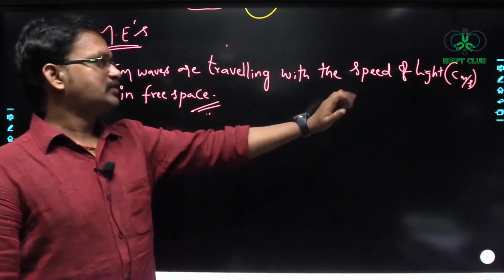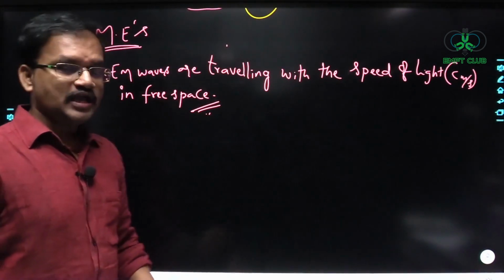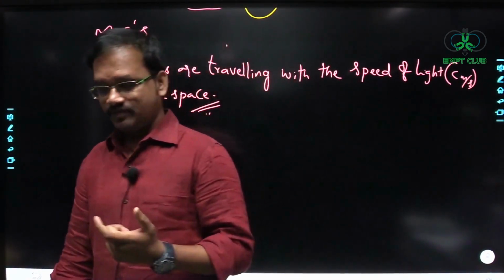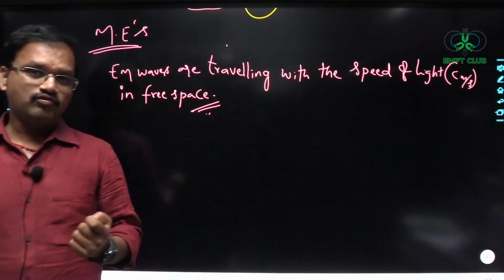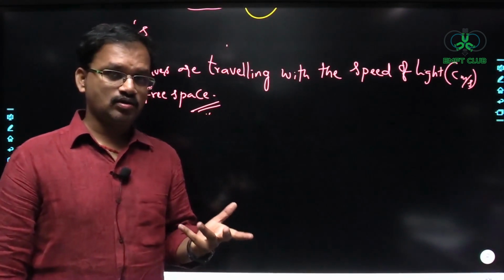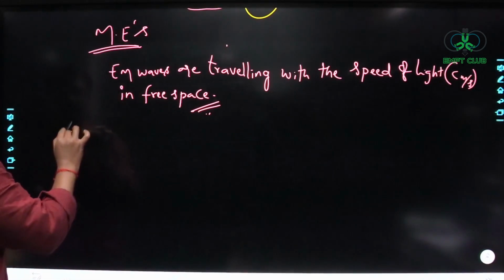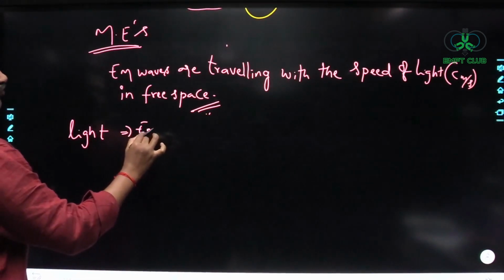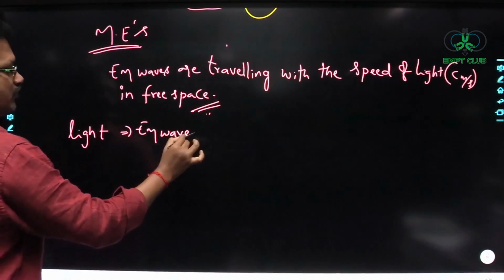So electromagnetic waves are traveling with the speed of light. See, if the electromagnetic waves are traveling with the speed of light, it means light is also a form of what? Light is also a form of electromagnetic wave only. Yes or no? So here we have discovered that light is also a form of electromagnetic wave only.